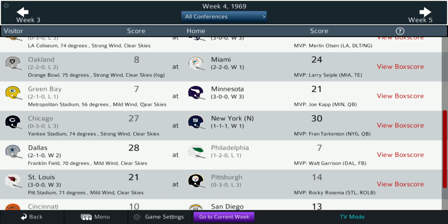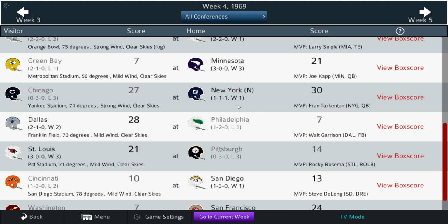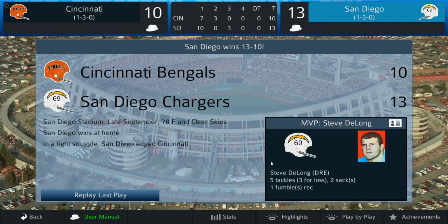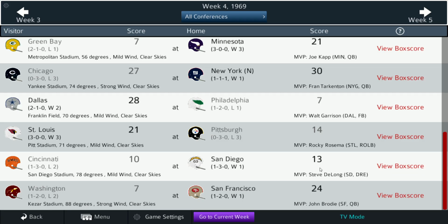Vikings remain unbeaten. They defeat the Packers in a showdown of unbeatens. Bears give the Giants a tough time, but the Giants emerge victorious in that game, 30-27. Dallas defeats Philadelphia. Cardinals remain unbeaten. They keep the Steelers winless, 21-14. Chargers get their first win of the season, a 13-10 win. They're 1-3. And the 49ers defeat the Redskins 24-7.